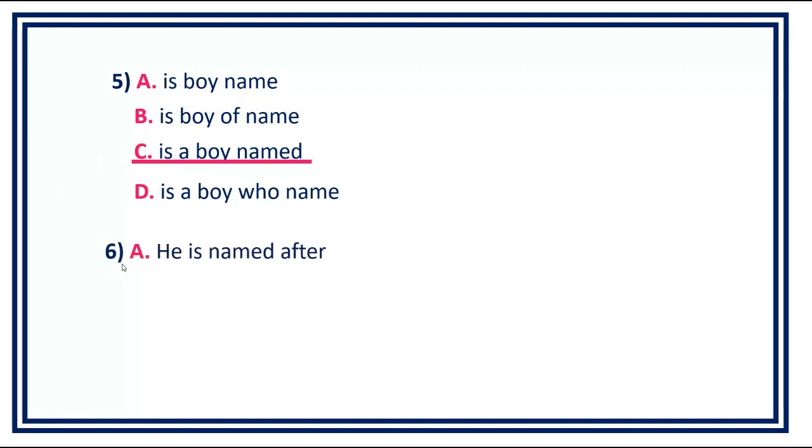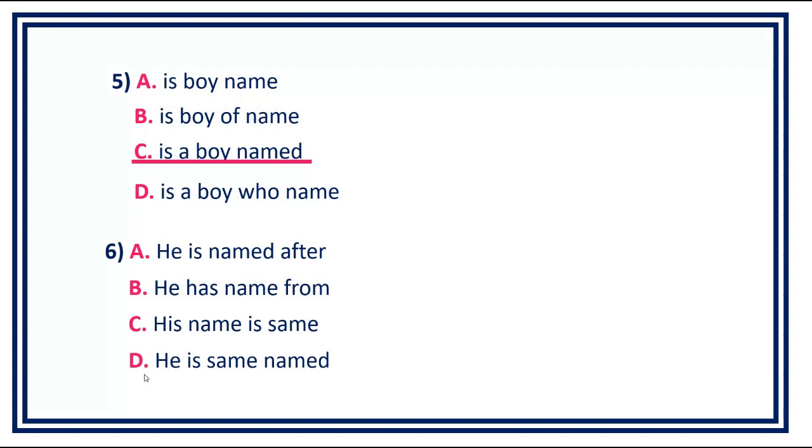Number 6. A. He is named after. B. He has name from. C. His name is same. D. He is same named. Answer is letter A. He is named after.